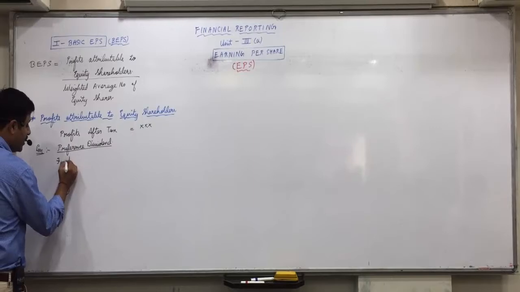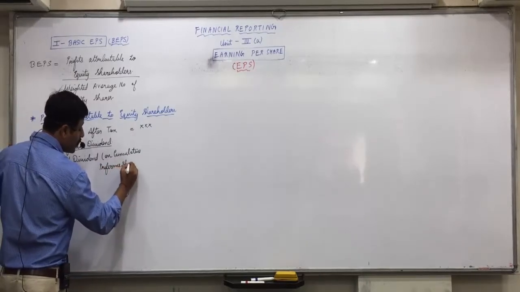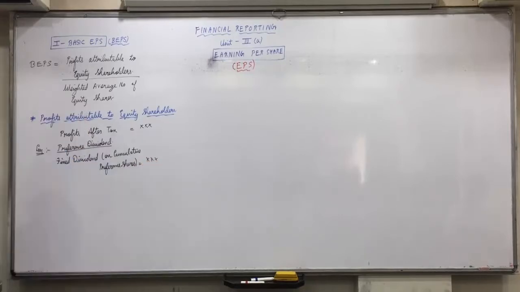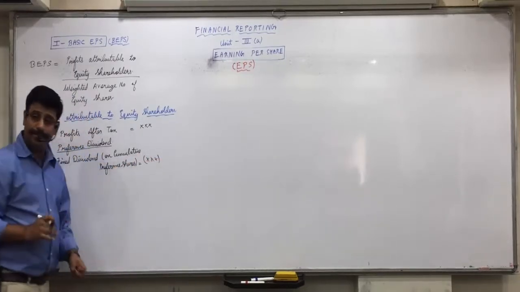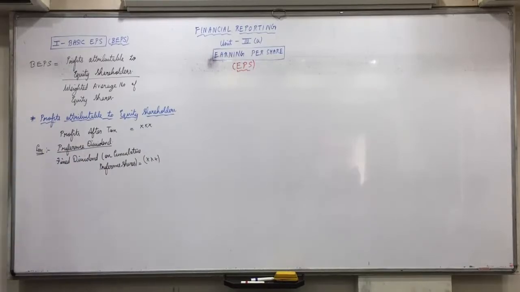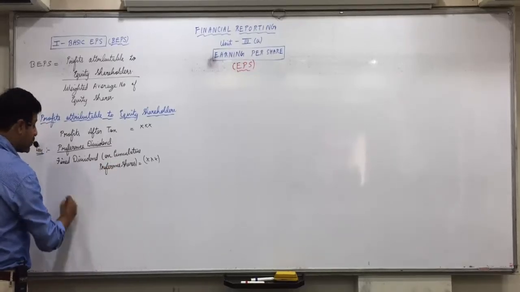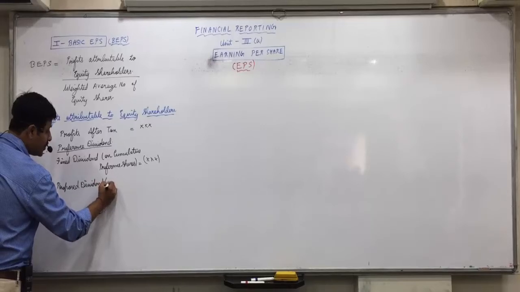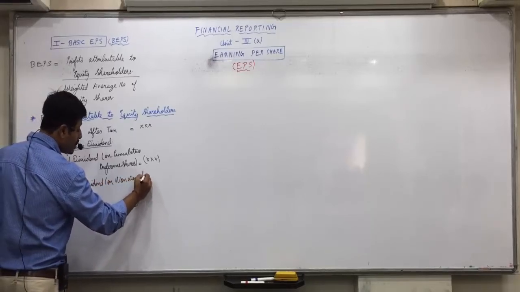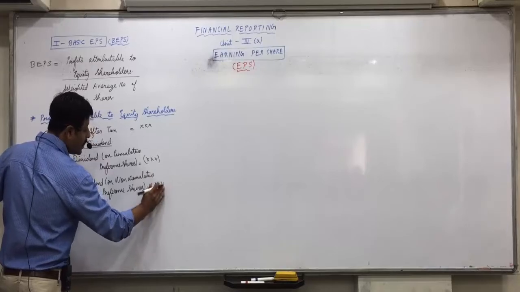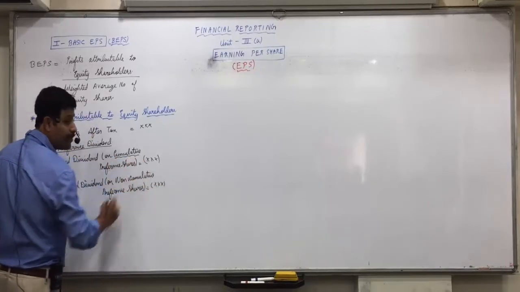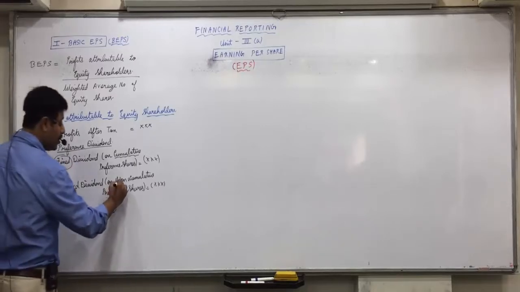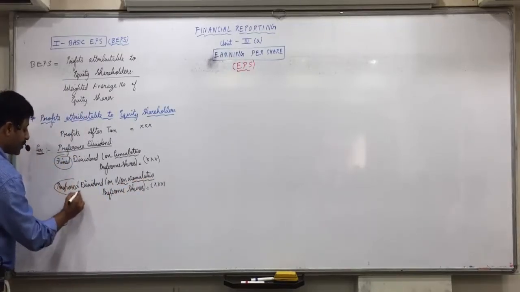you will subtract the fixed dividend. Means if it is mentioned 12% cumulative preference shares, then you will minus 12% dividend. If it is given 15% cumulative preference shares, then you will minus 15% dividend. And dividend is counted on share capital, not on profits. And if it is non-cumulative preference shares, then you will subtract the proposed dividend. Once again, on cumulative preference shares you will subtract the fixed dividend. On non-cumulative preference shares you will subtract the proposed dividend.